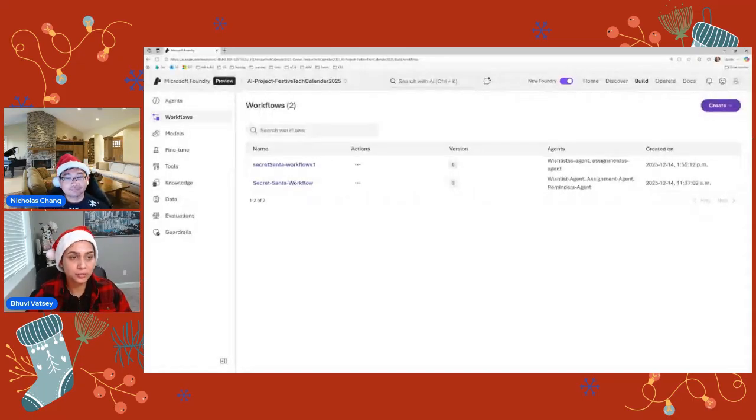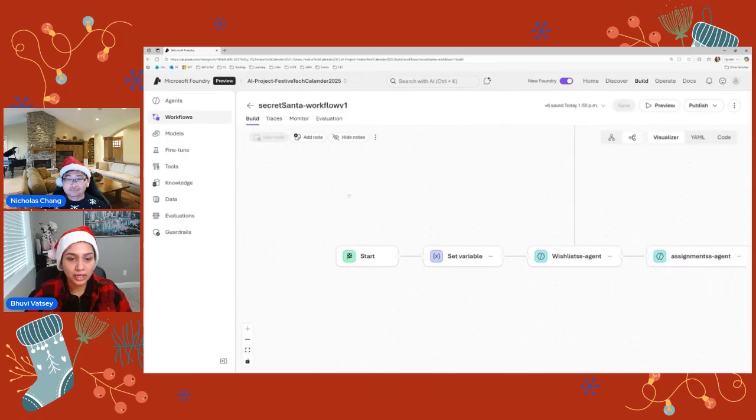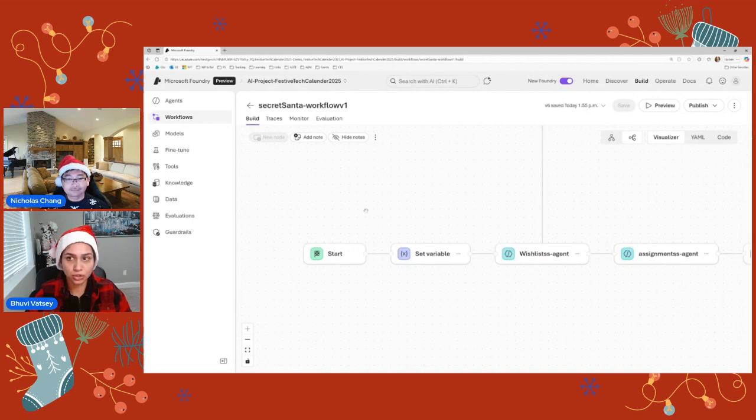So as Nicholas mentioned, we can create workflows right from this portal experience. And if I were to take you down the path of the workflow that I have here, it is again an extension of what Nicholas showed. But I just want to tell you what type of workflow this is.